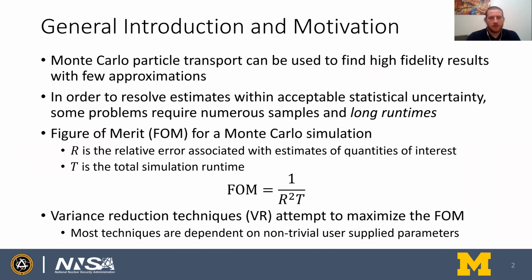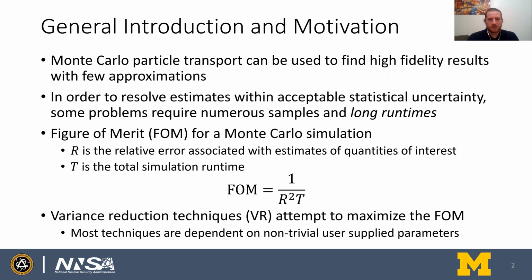Some general introduction before we dive into things. As you probably know, Monte Carlo particle transport can be used to find high fidelity results with a few approximations, which is why it's desirable. However, because of statistical uncertainty, it may take a large number of samples to get reasonably converged answers, which can take a long runtime. The figure of merit for a Monte Carlo simulation is typically 1 over r squared t, where r is the relative error associated with estimates of interest, and t is the total simulation runtime.